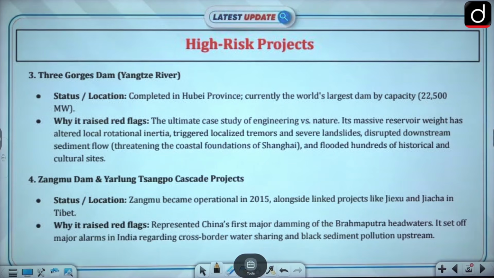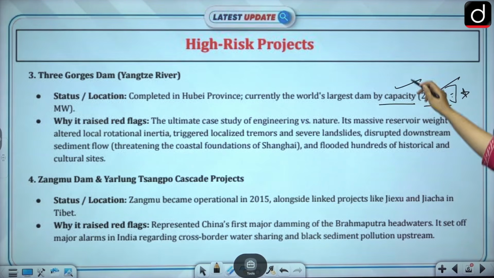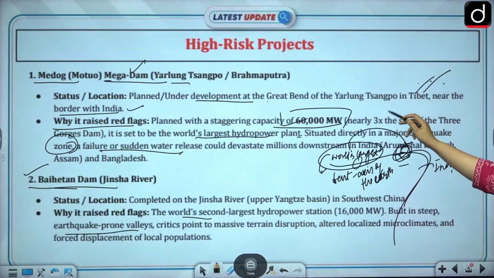Then the Three Gorges Dam, completed in Hubei province, the world's largest dam by capacity, 22,500. That has been constructed already. The other one is still under construction, so we don't call it the world's largest yet. Once the construction is completed and it is functional, then we can call it the world's largest. For now, the Three Gorges Dam holds the status with 22,500, and the next one is coming at 60,000.